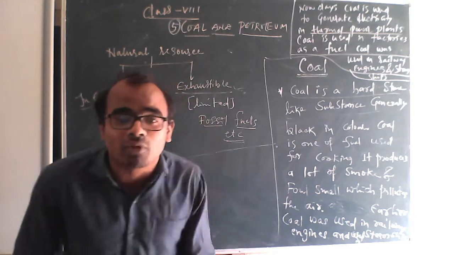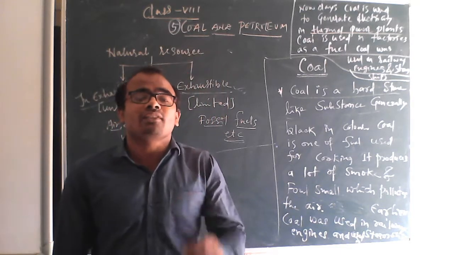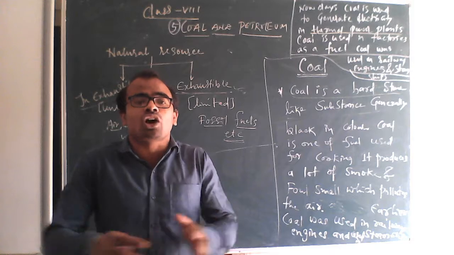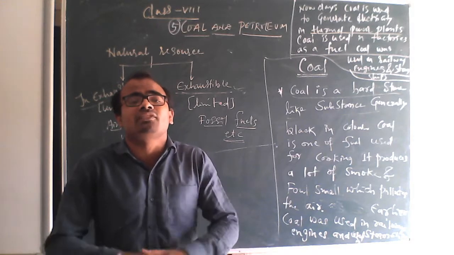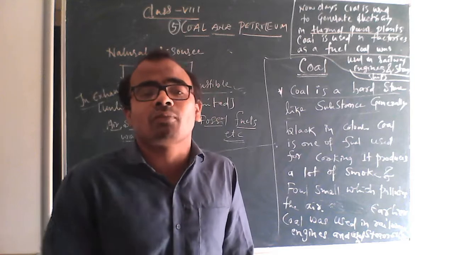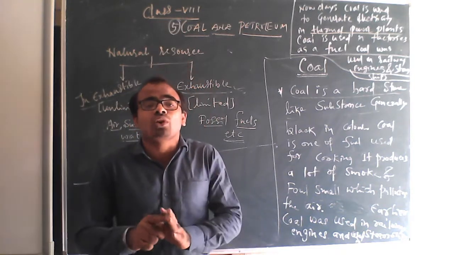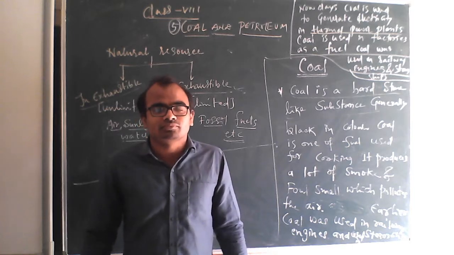Coal is a form of carbon. You should remember it. Coal is a form of carbon. Carbon has allotropes. Carbon is present in different forms. And coal is the main important form of carbon. 99% of the coal is made up of carbon.